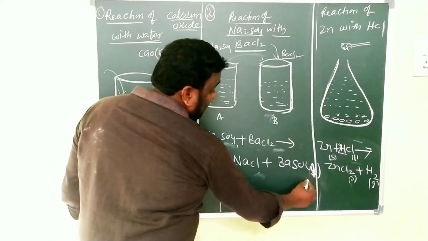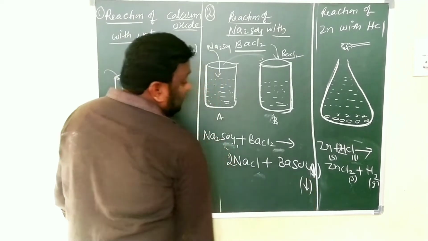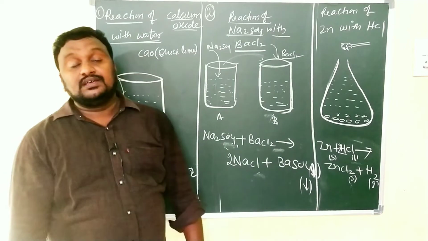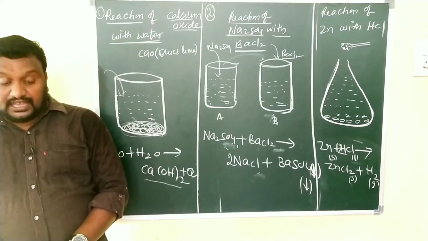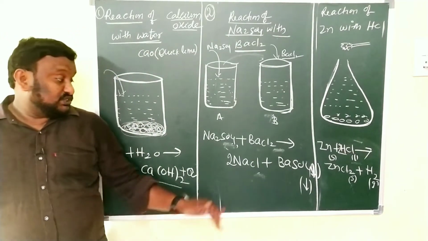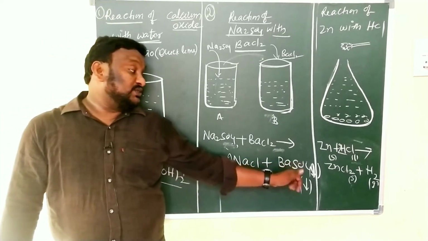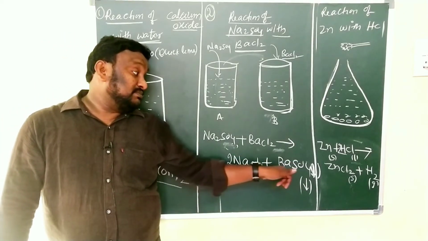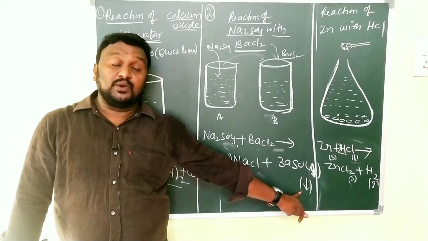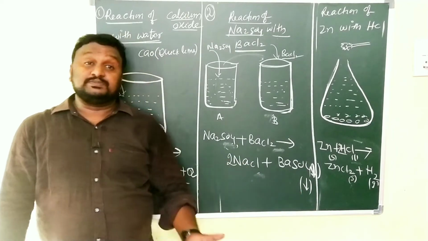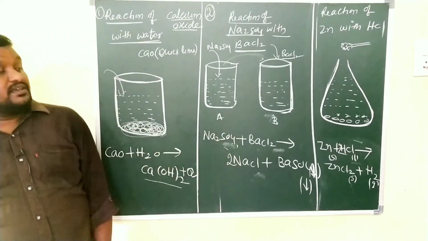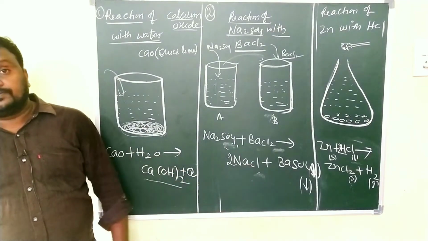Children, I am showing here a downward arrow. Here the downward arrow represents the precipitate. What is that? Precipitate we get. So Na2SO4 plus BaCl2 gives NaCl plus BaSO4. Here what is it? Downward arrow. Downward arrow represents what? Precipitate. So this is happening in the case of the second activity.